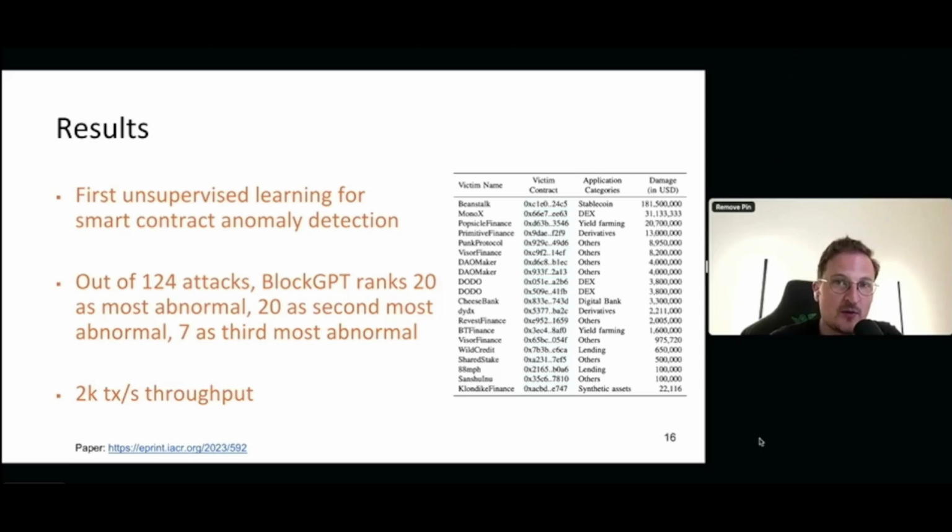For each DeFi application, you would need to set your false positive rate appetite. So I think the conclusion is there are definitely false positives. This is by design, because you have this threshold that defines your appetite for false positives. But the system is surprisingly capable of detecting a non-negligible amount. Here, let's say 47 out of 124 attacks as the three most abnormal transactions.